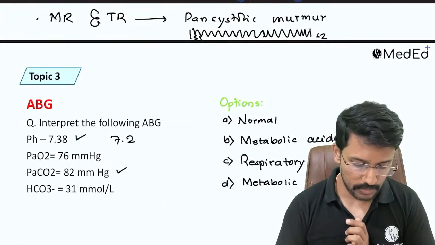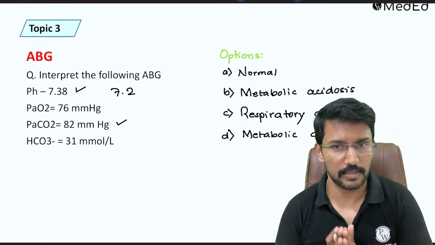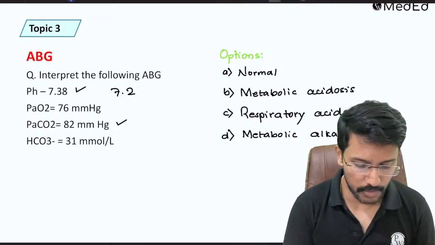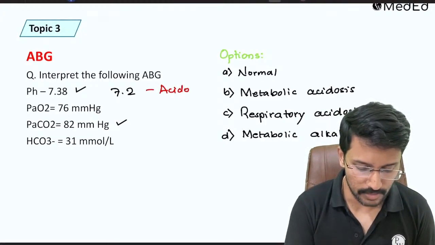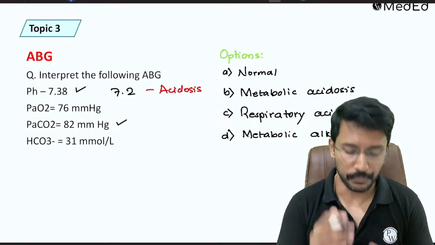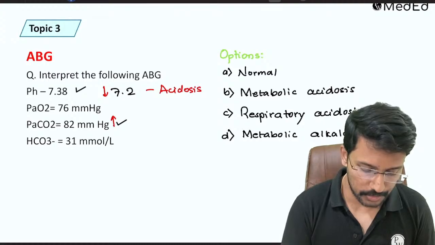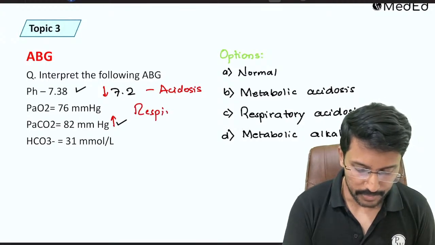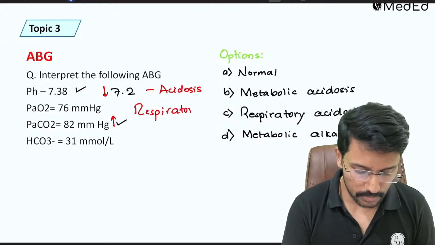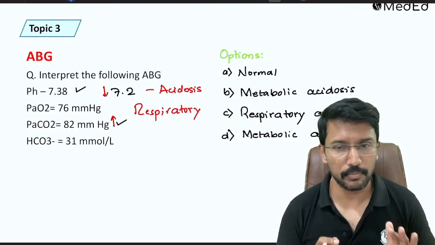Now, going back to this ABG, if I keep the pH as 7.2 and the rest of the things the same, applying the previous method, first, looking at the pH, we conclude this is acidosis. After that, we look at the PaCO2 and pH. pH is decreased, PaCO2 is increased, so both are in the opposite direction. So I will label it as respiratory. Respiratory opposite, metabolic same, ROMS. Then the diagnosis becomes respiratory acidosis. That would have been a simple ABG.